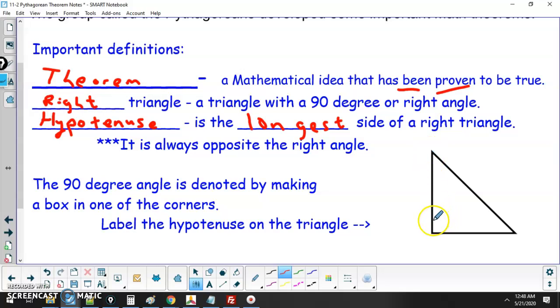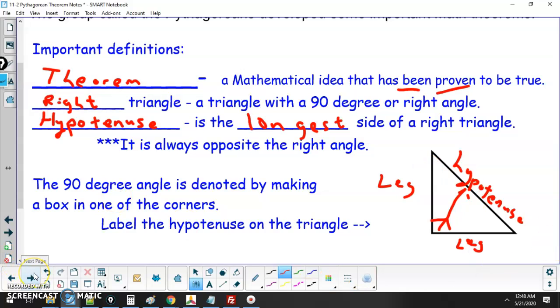So here's a right triangle. You should look for the box to make sure it's a right triangle. The hypotenuse is the one that's opposite, meaning not connecting to form the right angle, but on the opposite side of it. So this side right here is the hypotenuse. Now these other sides we call legs, and it doesn't matter which leg is which as long as you know which one's the hypotenuse.